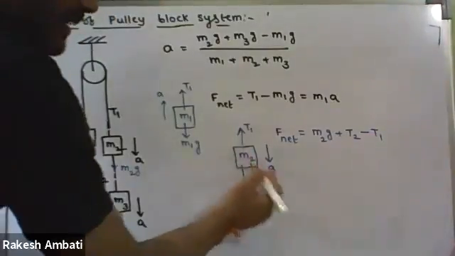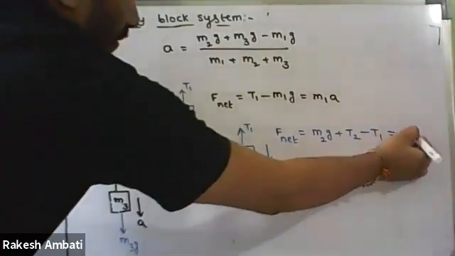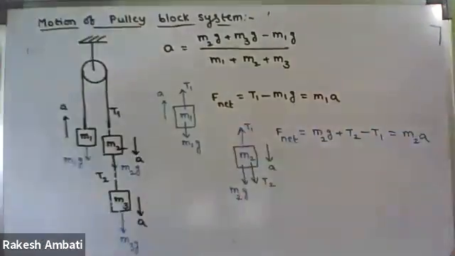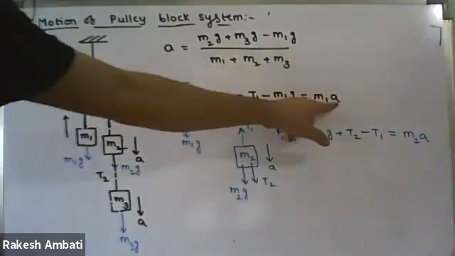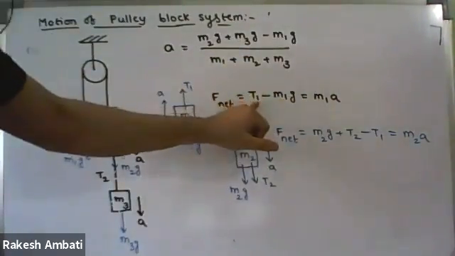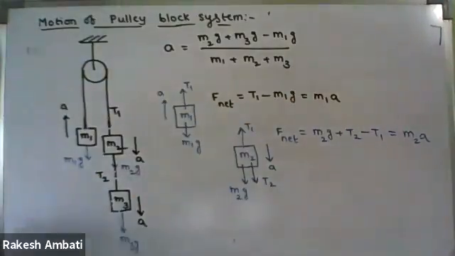Resultant force means mass into acceleration. That is M2A. So already we have acceleration, so we can find out the T1 value, we can find out the T2 value.